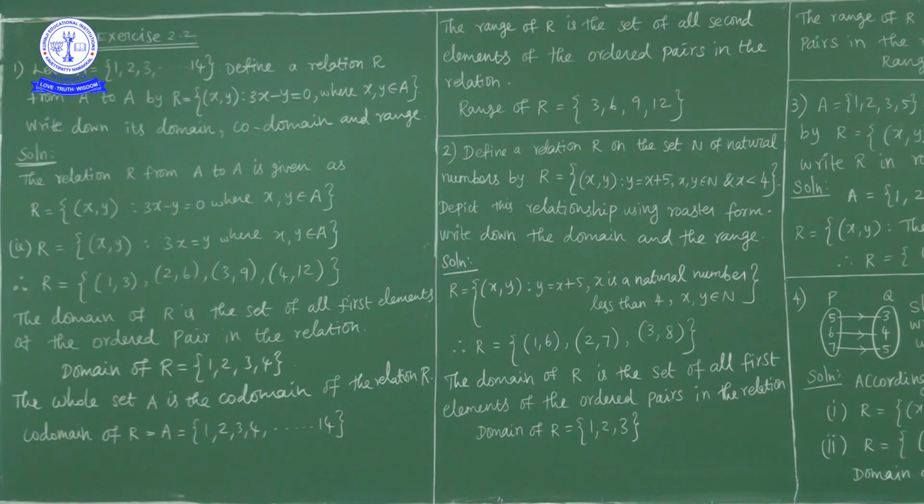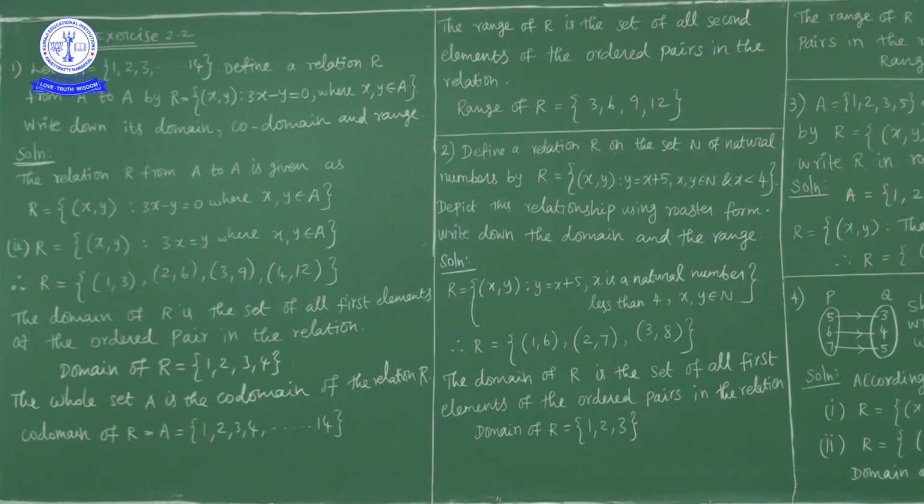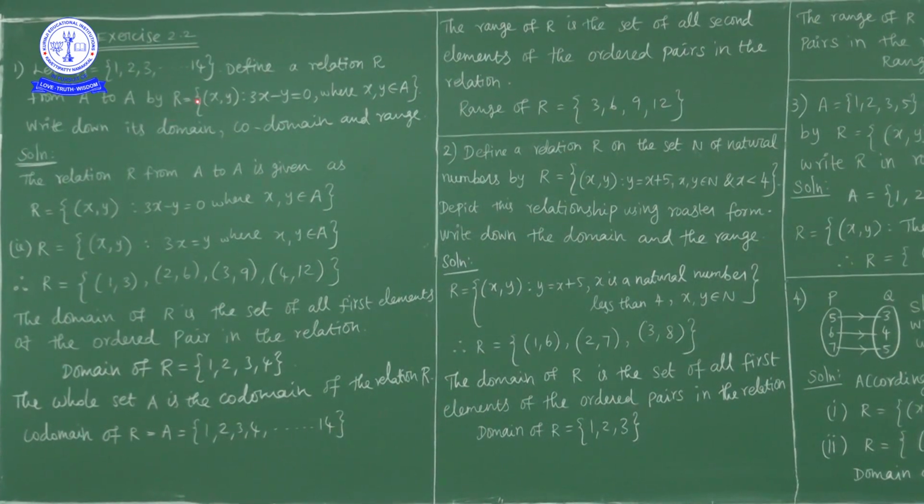Now exercise 2.2, first question. Let set A be equal to {1, 2, 3, 4, up to 14}, the set containing the natural numbers 1 to 14. A relation is defined on A, meaning a relation from set A to A. It is defined as R equal to the ordered pairs (x, y), where 3x minus y is equal to 0, and x and y are elements of set A. The question is to write the domain, codomain and range.